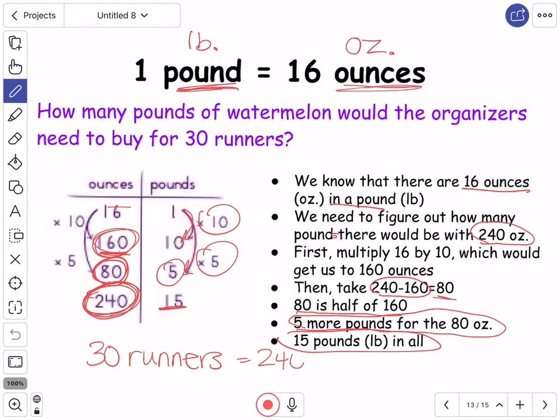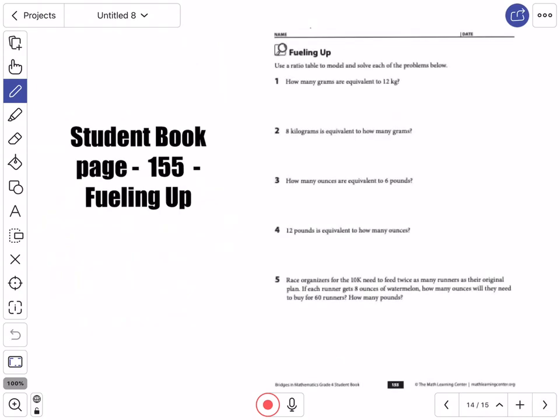So 15 pounds altogether. So for 30 runners, that's 240 ounces or 15 pounds.